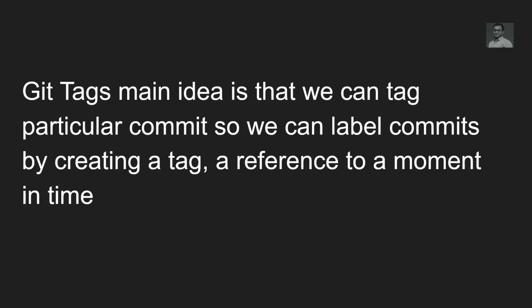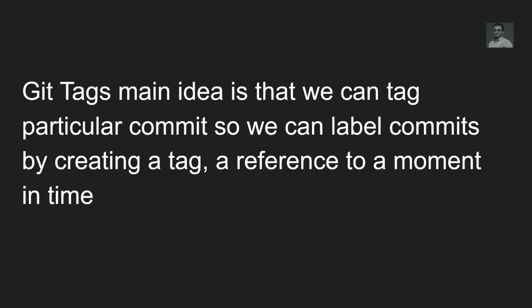If you want to label a particular commit so you can go back to that moment in time, you can make a tag of that commit. By typing the tag name, you can go to that commit and have the code as it existed at that period of time.